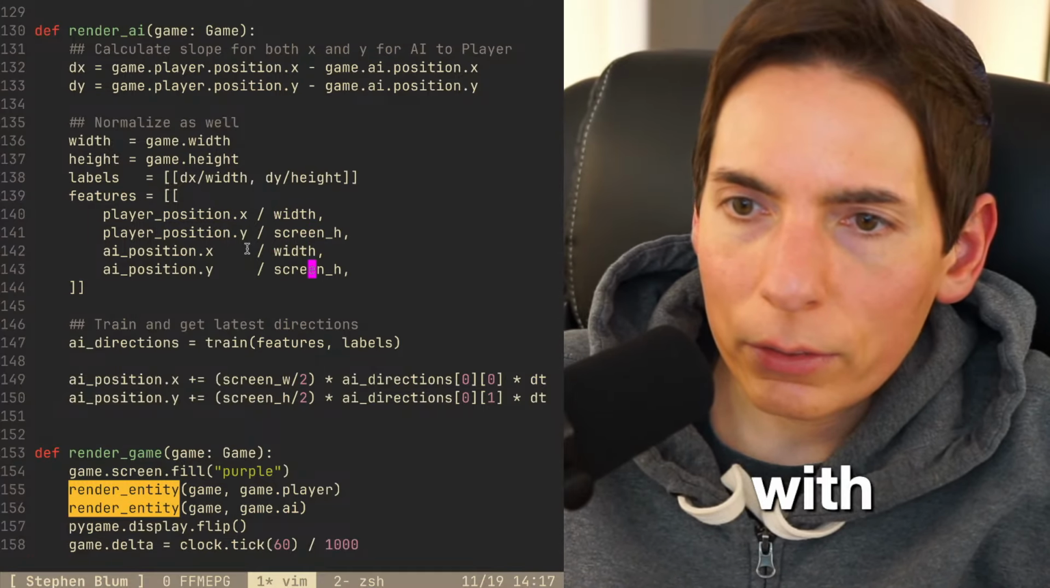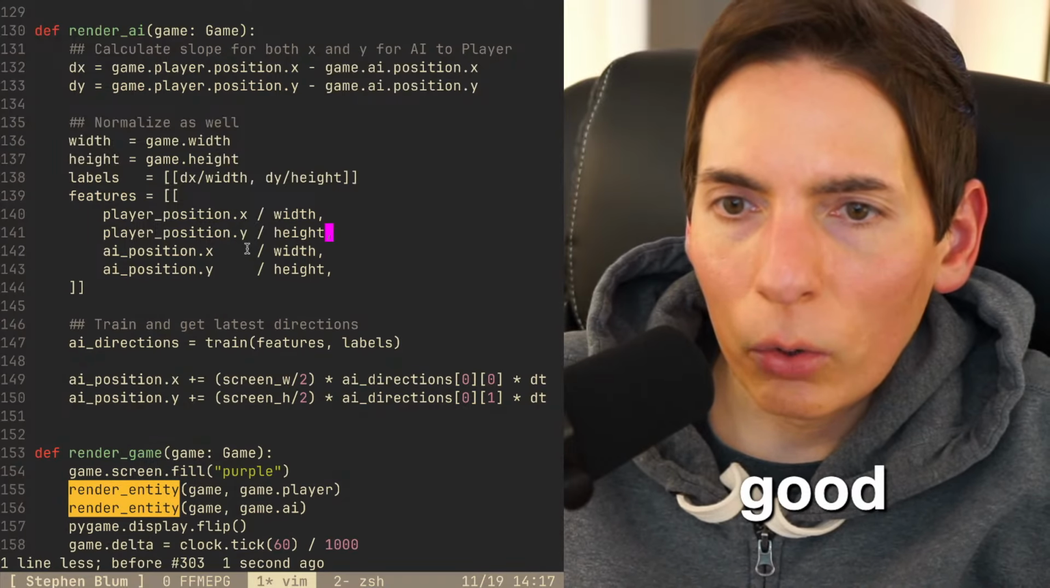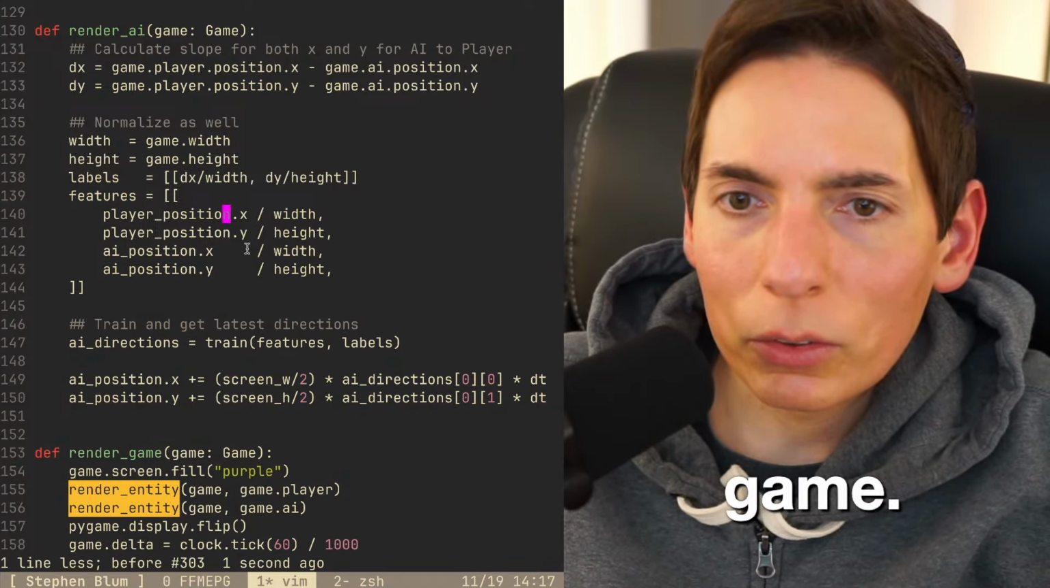Width, and then height. There we go. Looking good. All right. Game.player. Let's see here.